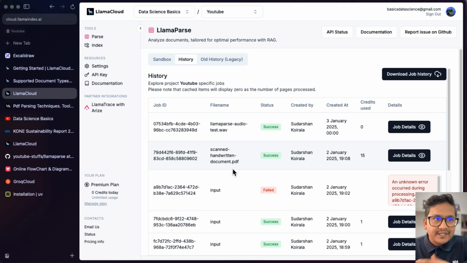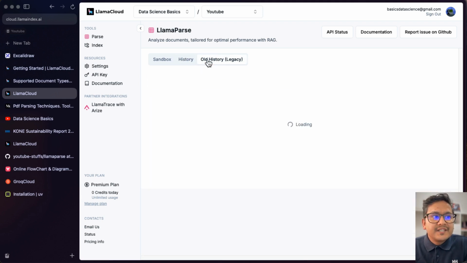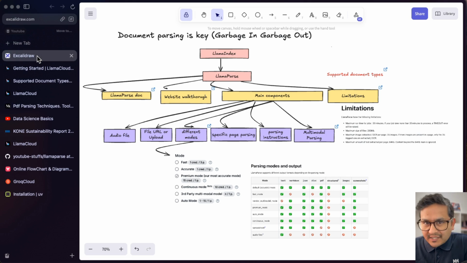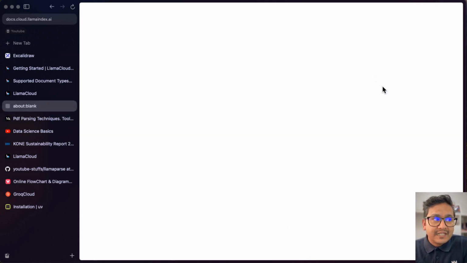Whatever we did before is all here, and then there is old history legacy. This is the normal UI stuff. Let me first go to the main components, and then I will come back to the limitations, or maybe let's go to the limitations already, so you know what the limitations are.